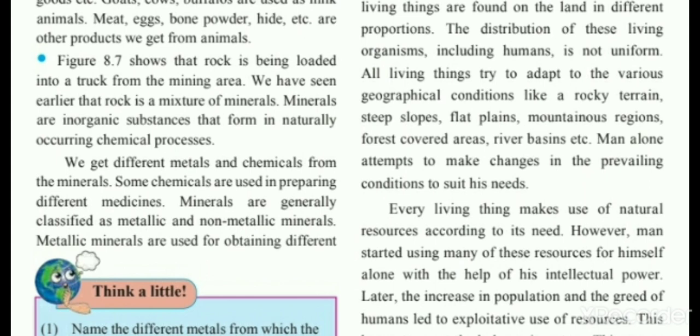Man alone attempts to make changes in the prevailing conditions to suit his needs. As we all know, we are living in India, right? To adapt to the situation or the climate, as the rainy season starts, we start buying gumboots and raincoats, to change ourselves according to that climate.